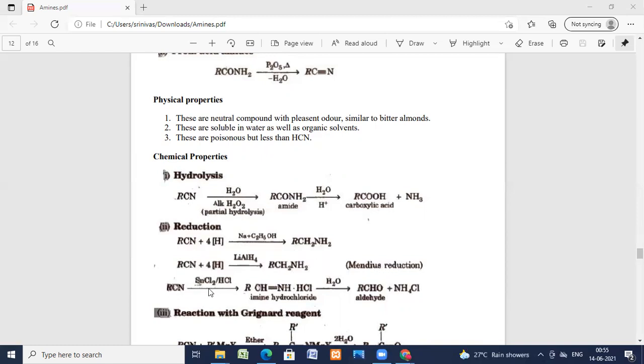Cyanides on reduction in presence of tin chloride and HCl, imine hydrochloride is formed, which on hydrolysis gives aldehyde and NH4Cl. RCHO is formed and ammonium chloride is liberated.